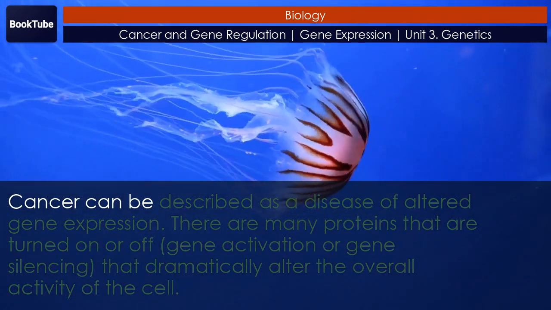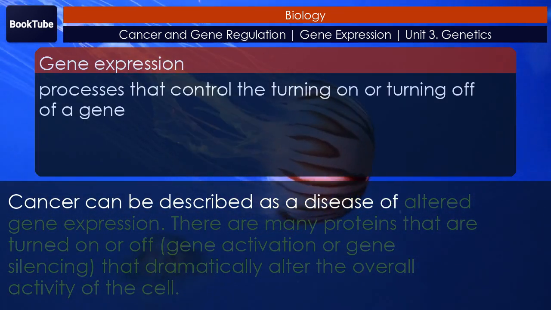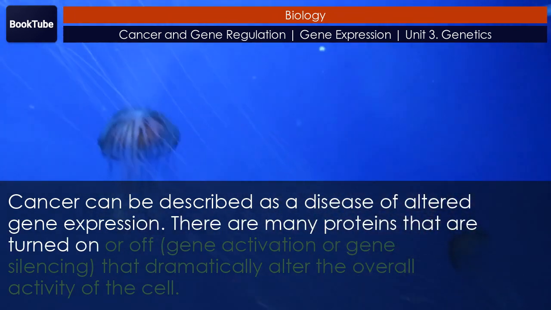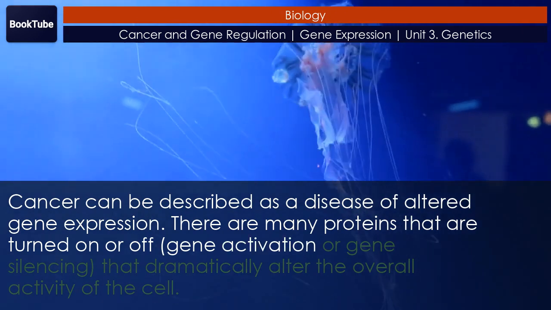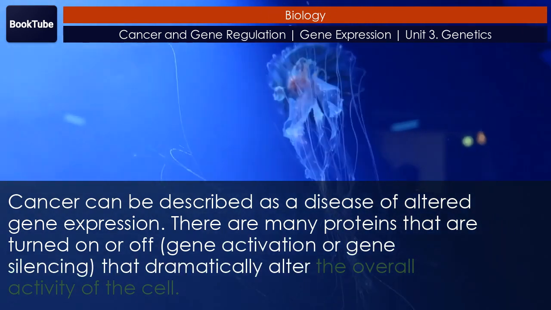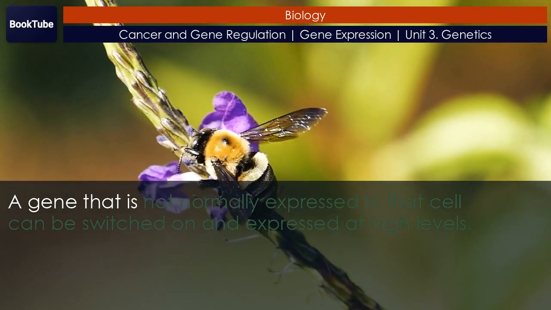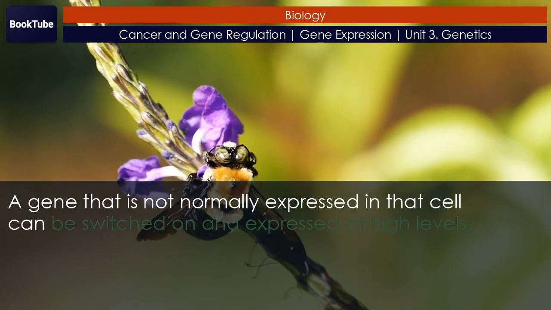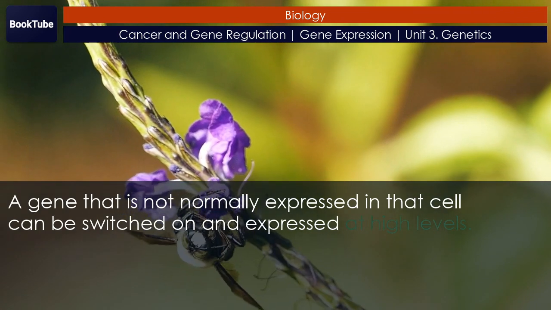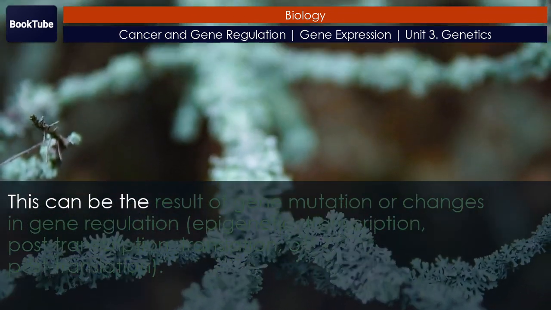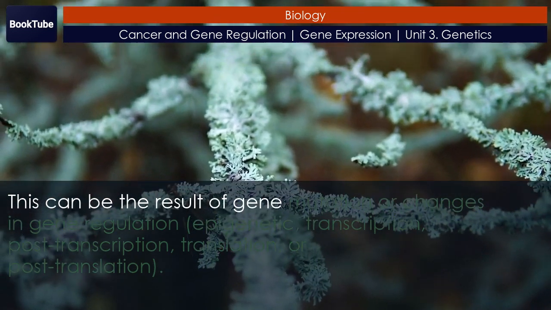Cancer, disease of altered gene expression. Cancer can be described as a disease of altered gene expression. There are many proteins that are turned on or off, gene activation or gene silencing, that dramatically alter the overall activity of the cell. A gene that is not normally expressed in that cell can be switched on and expressed at high levels. This can be the result of gene mutation or changes in gene regulation.